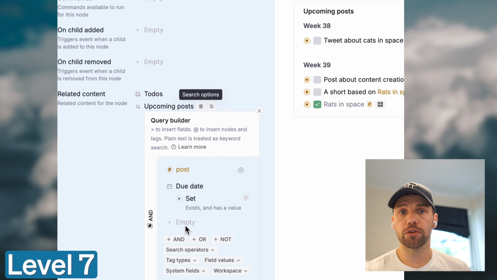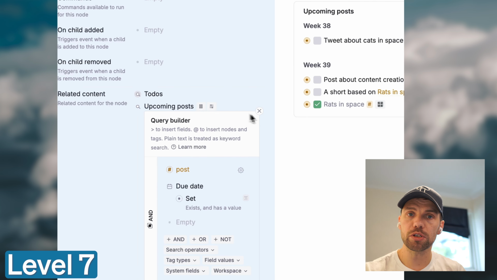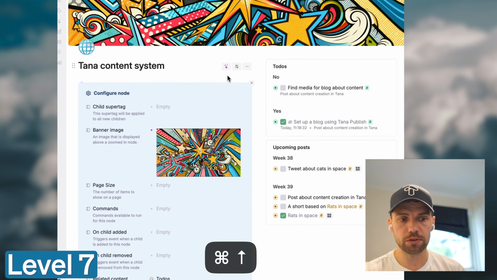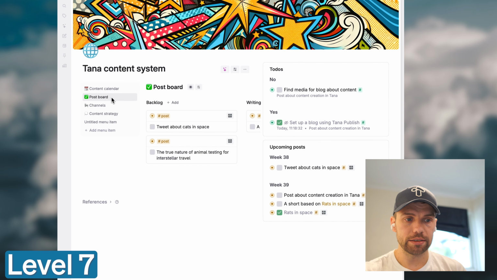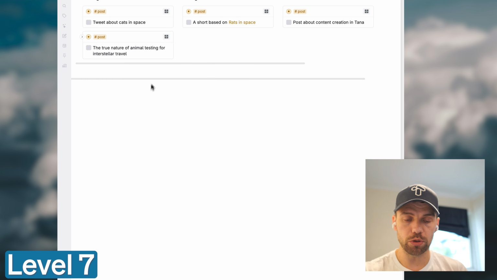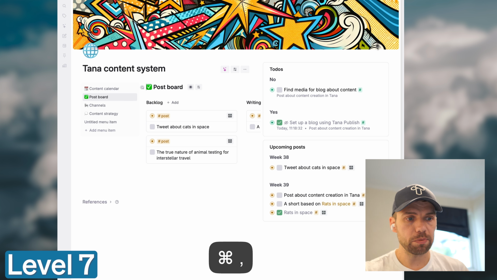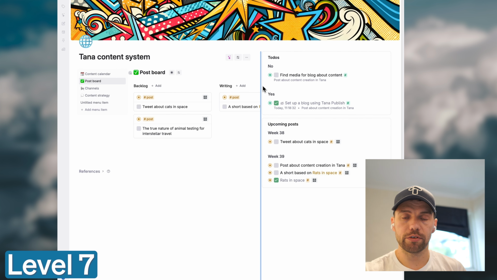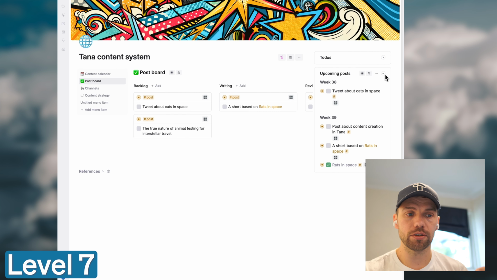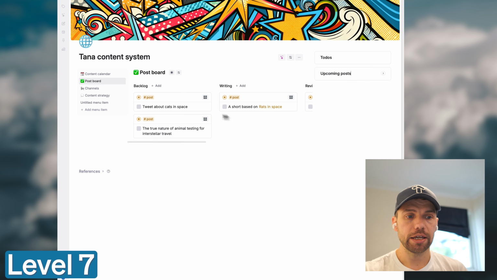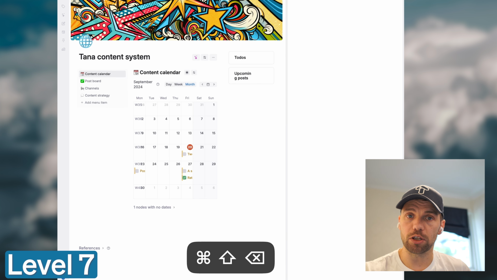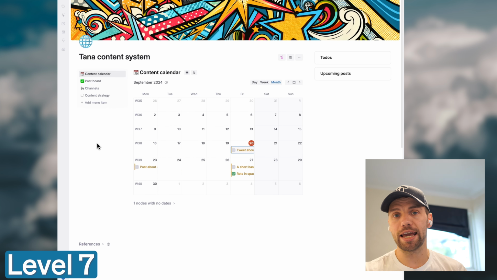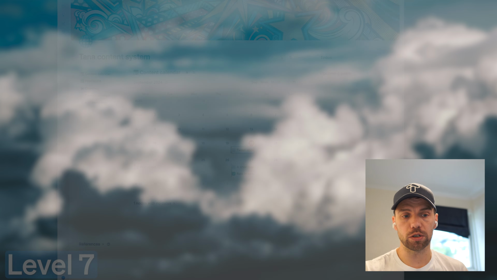You can now see how the content system is coming together. So we've created loads of interlinked supertags using fields, using these different views. And now, this view is a bit weird. If I zoomed out a lot, it would look smoother. This is made for widescreen. But this is basically a content system where you have all your relevant information fed into this space from wherever in your Tana, and you can choose what is the most relevant view to you. If you zoom into any specific node here, you can work on that specific node using AI that you've set up exactly how you want it.